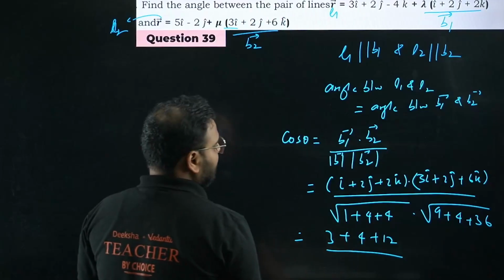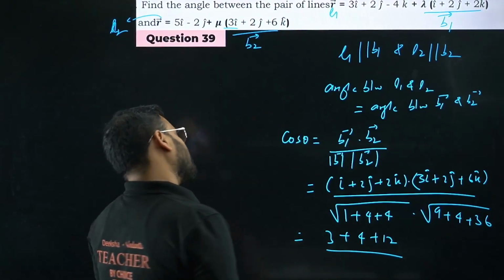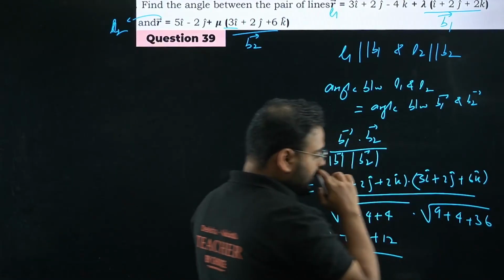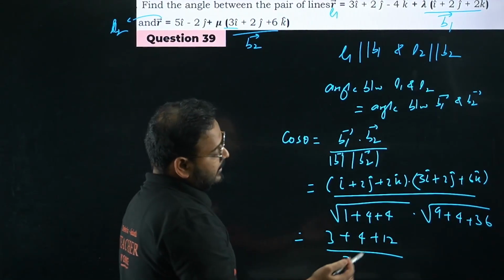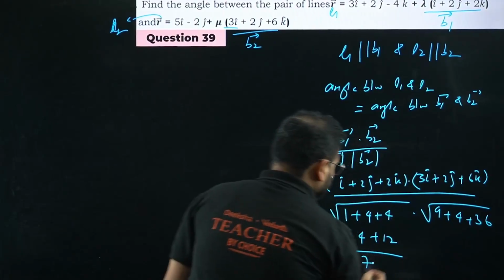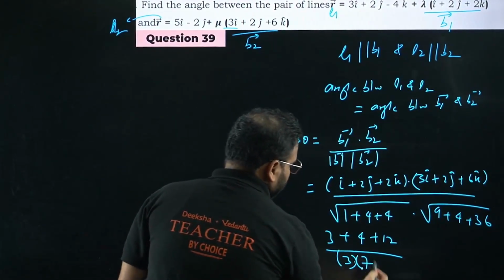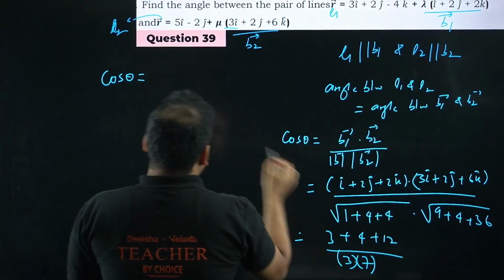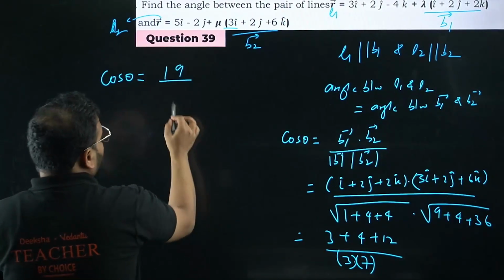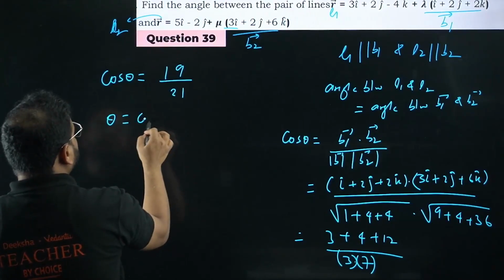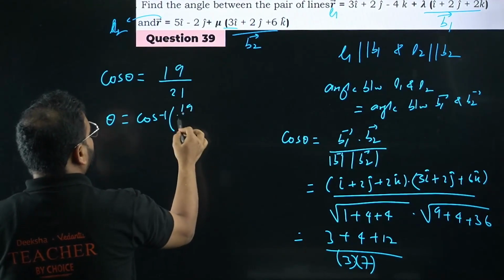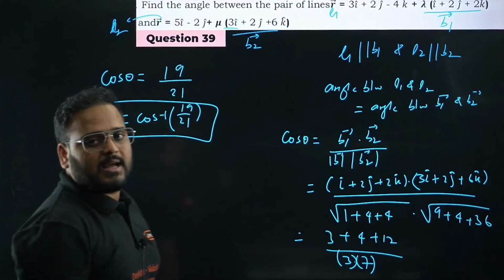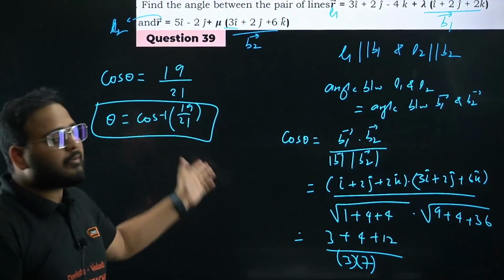Divided by root of 4 plus 4 plus 1. So root 9 is 3, multiplied with this value. Now 36 plus 4 is 40, plus 9 is 49, root is 7, sir. So my answer is coming as 3 into 7 in the denominator, of course. You have this value of cos theta as 19 in the numerator divided by 21. So your theta value will become cos inverse of 19 by 21. You'll not get a fixed value like this in a special case. It's not a special angle, right? The value is cos inverse of 19 by 21.